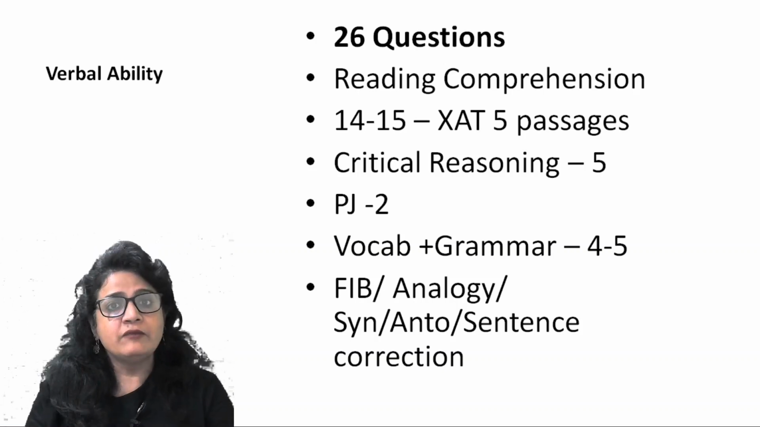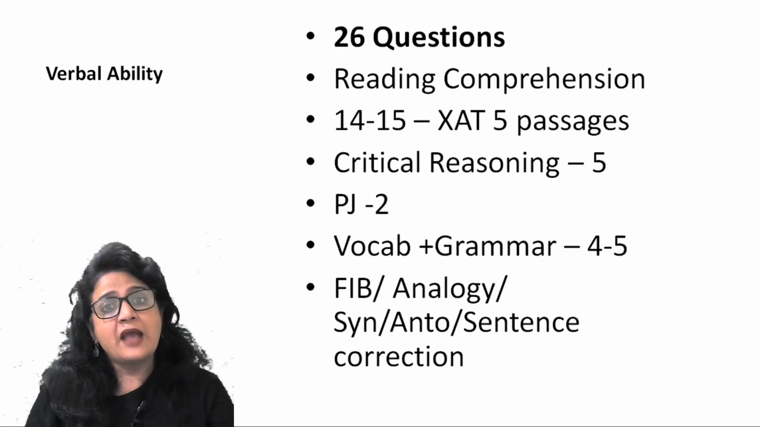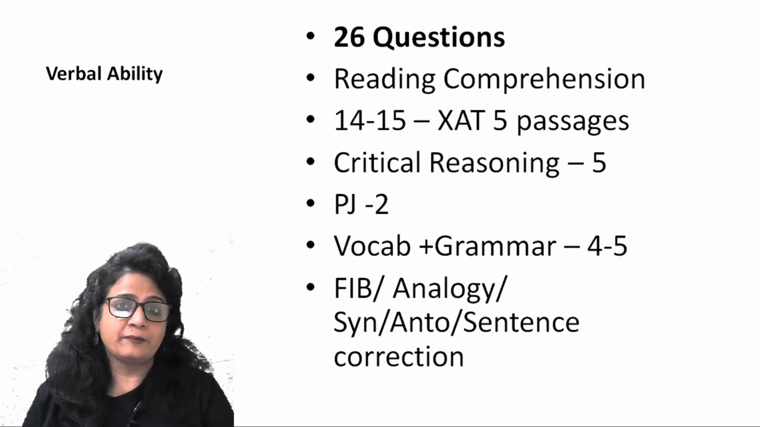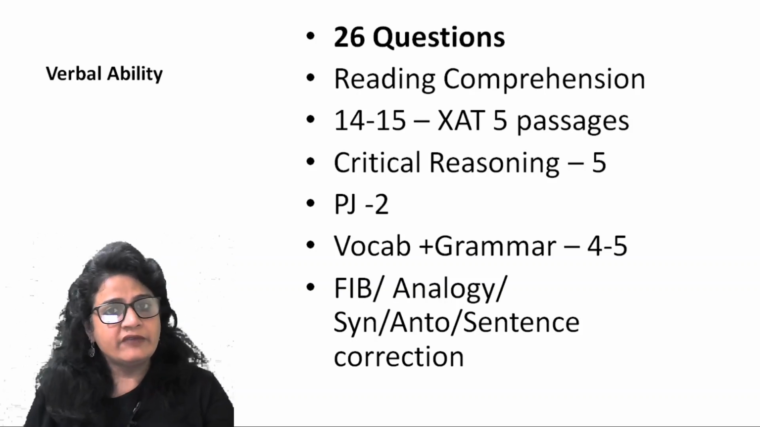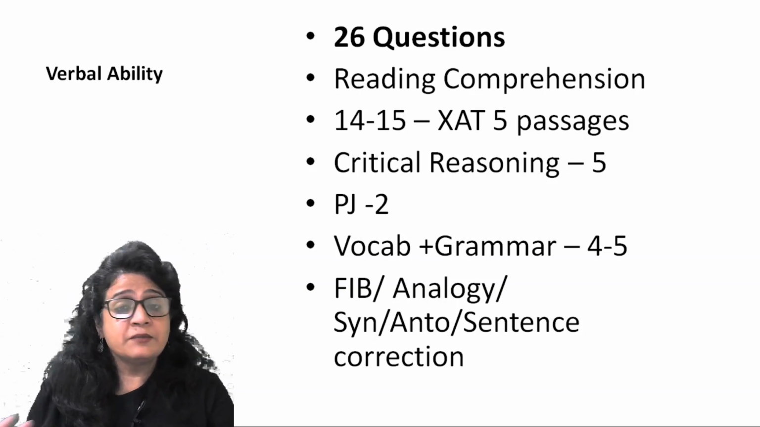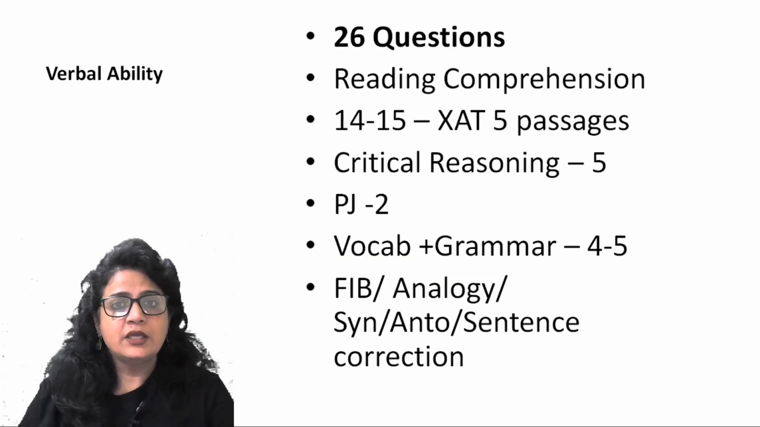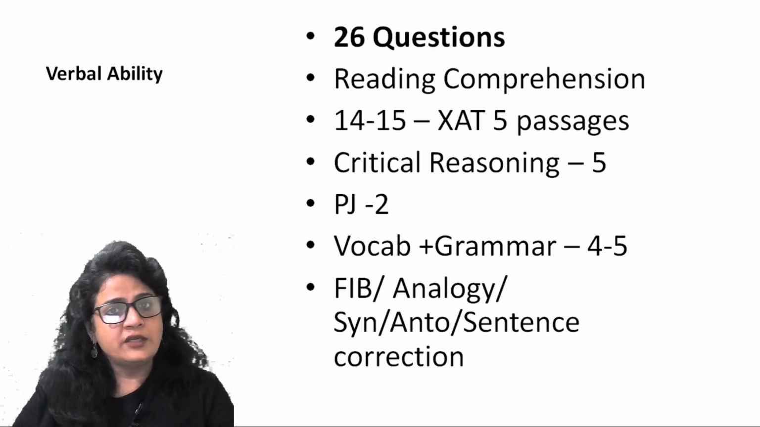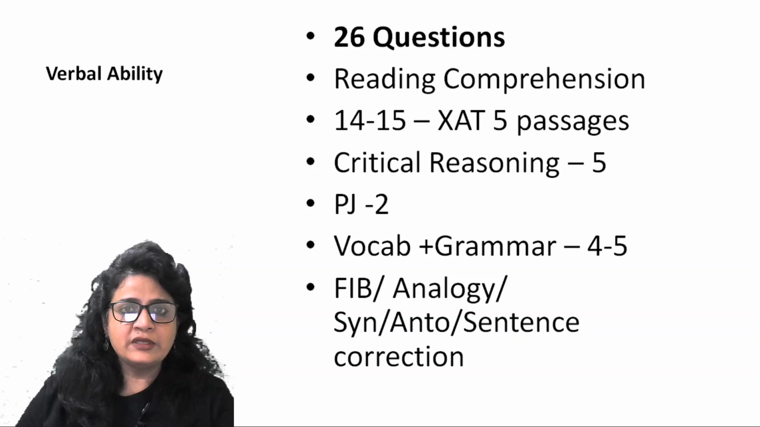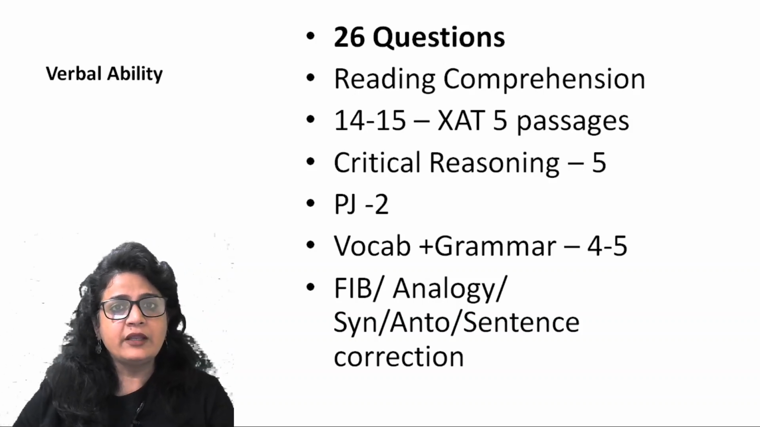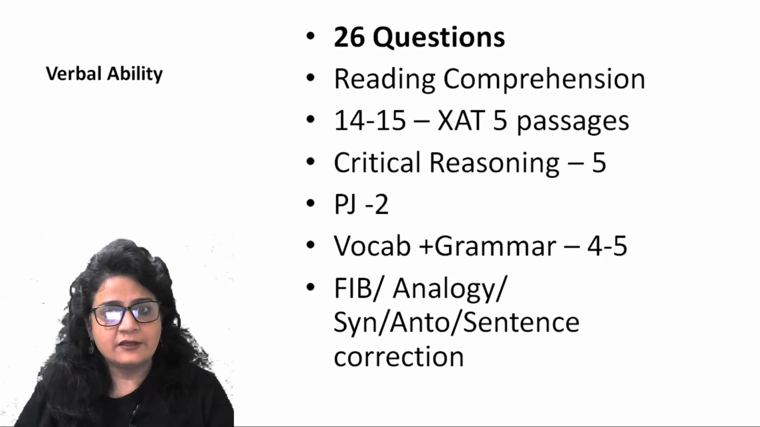Analogy, 2 words will be given. You will have to see the relationship of those words. The same relationship has to be exhibited in the answer pair. If the given pair is synonymous, the answer pair has to be synonymous. If the given pair is exhibiting some other relationship, your answer pair should also display the same relationship. That is what analogy is. Synonym, antonym, I hope you are clear with that. Sentence correction, a part of the sentence will be bold-faced or underlined. You will have to choose the correct version of that sentence, the replacement for that part, right?